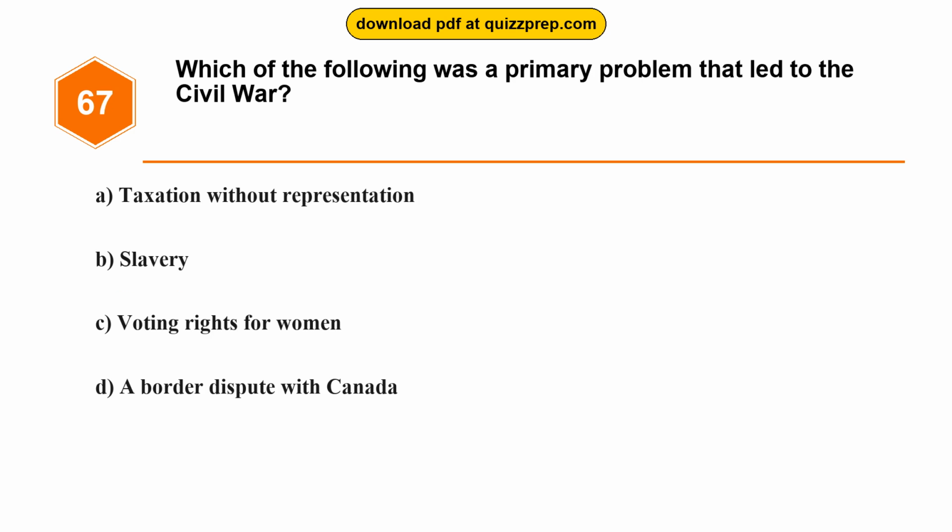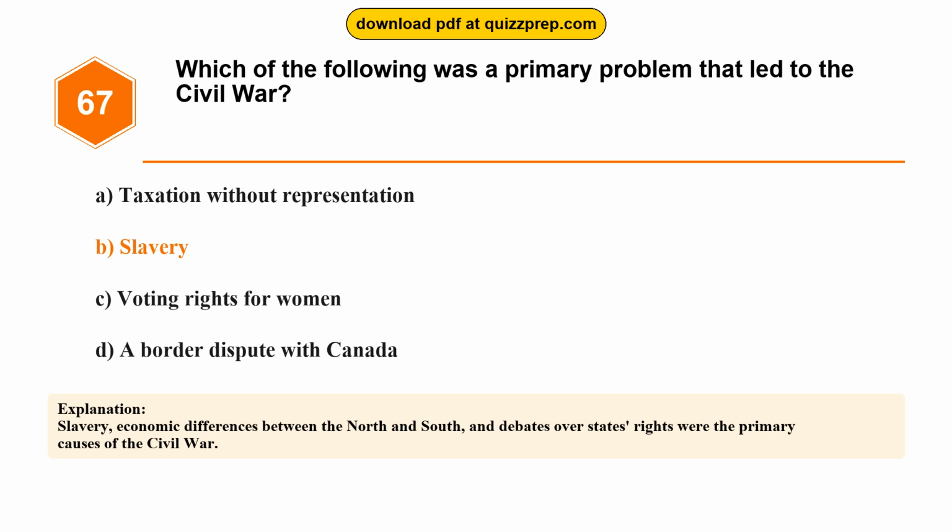Question 67. Which of the following was a primary problem that led to the Civil War? Option A taxation without representation, Option B slavery, Option C voting rights for women, Option D a border dispute with Canada. The correct answer is option B, slavery. Slavery, economic differences between the North and South, and debates over states' rights were the primary causes of the Civil War.